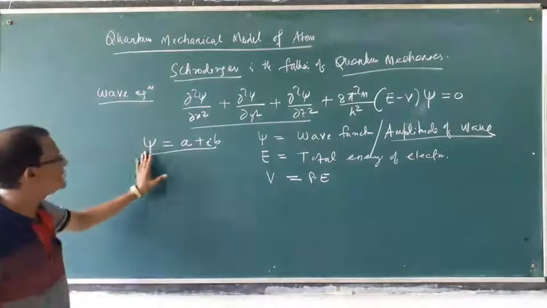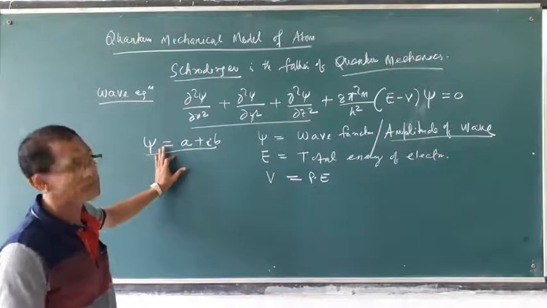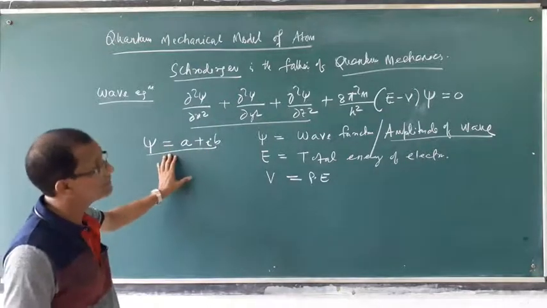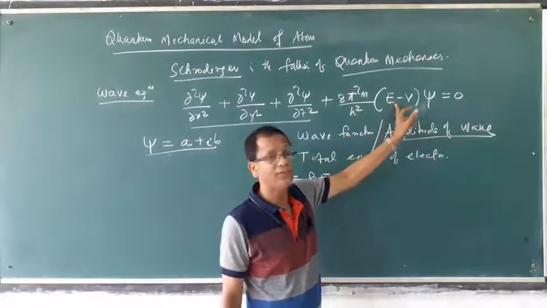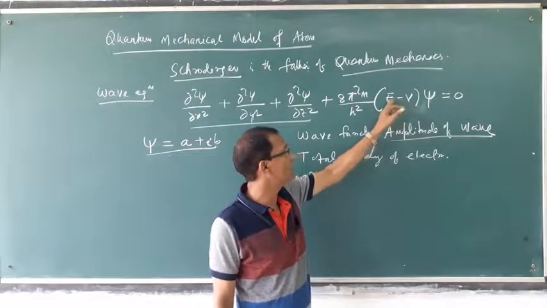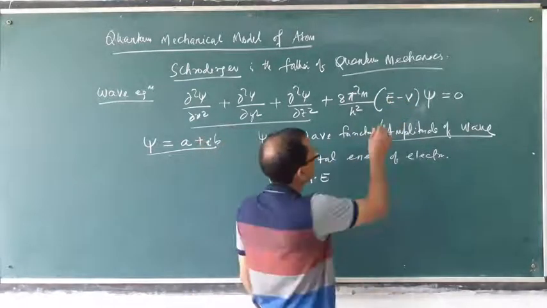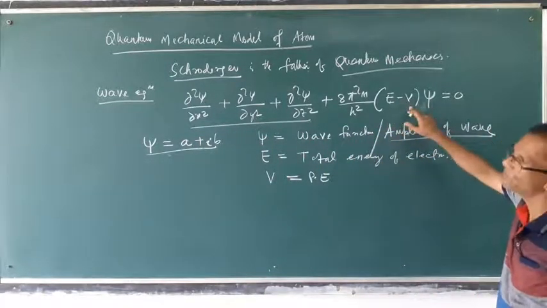This wave function is related to the energy of electrons. E minus V, that means the kinetic energy of the moving electron inside the atom, is equal to E minus V.